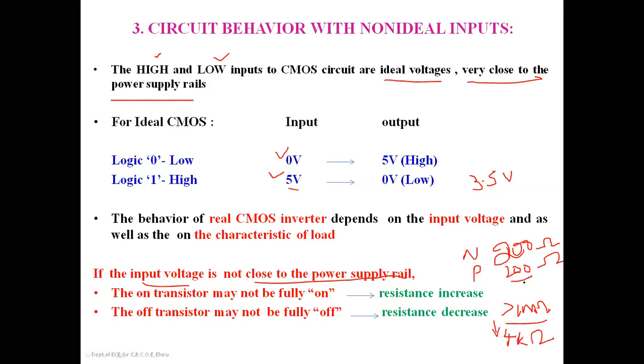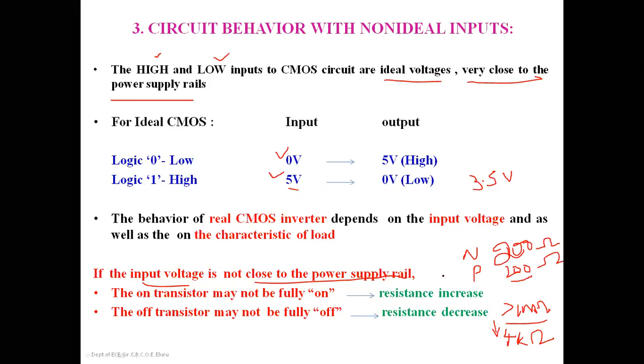Still, when compared to the 200 ohms, the 4 kilo ohm resistance is a very high resistance here. So if the input voltage is not closer to the power supply, then it is said to be non-ideal inputs. So what are the ideal inputs? What are the non-ideal inputs? If the high and low inputs to the CMOS circuits are very close to the power supply rails, then they are said to be ideal inputs.